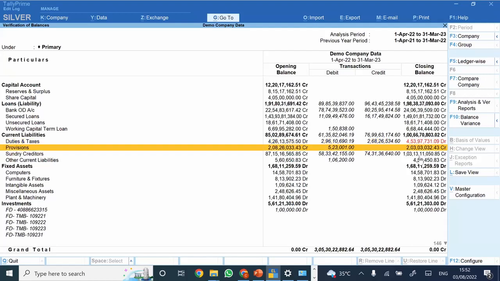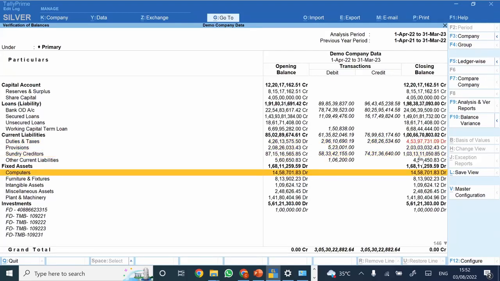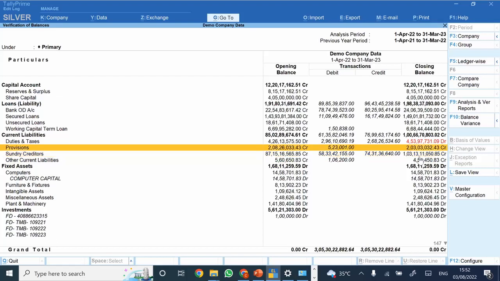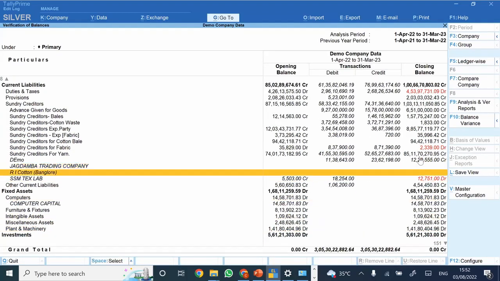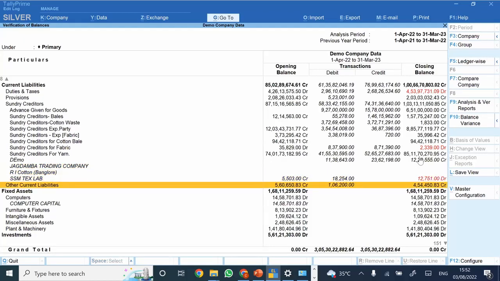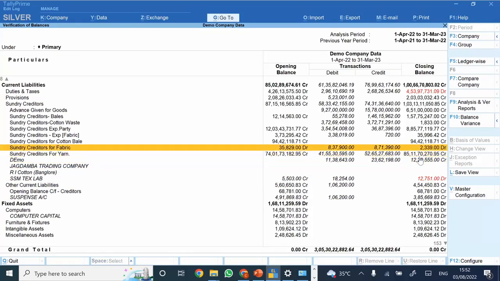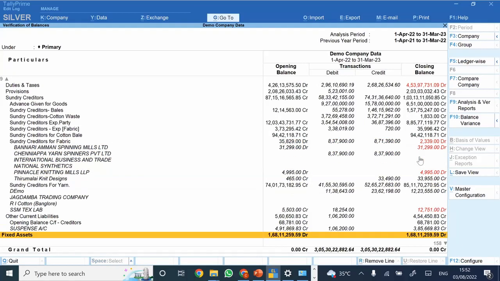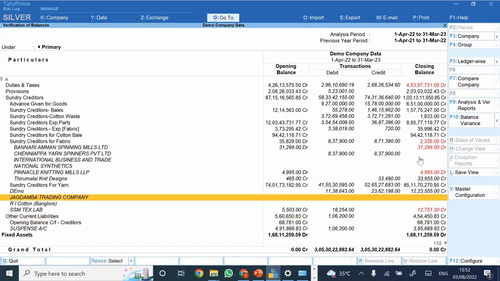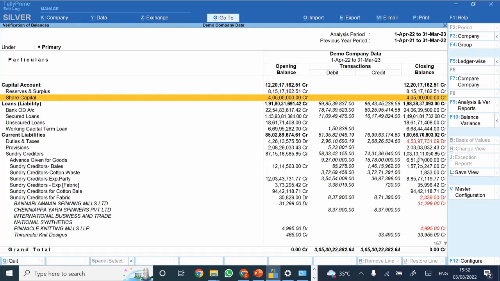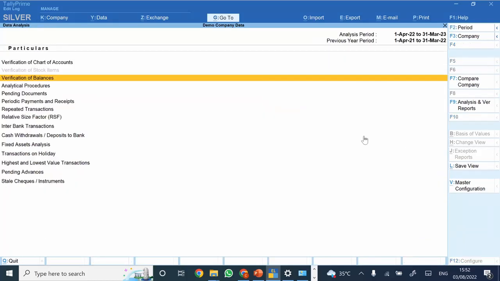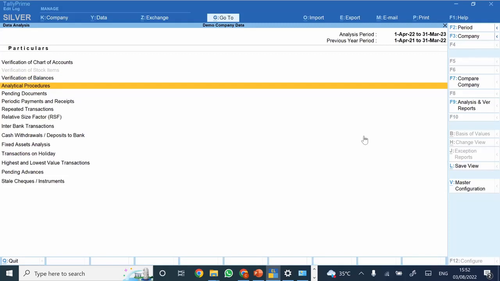All those things would be highlighted in the system by itself, and you could even have the detailed view of the same for all of the debtors and creditors. The list of all the debtors and creditors having negative balances would be available directly from the system. If you detail the same, entire party-wise balances would be available, showing which particular transactions have negative balances. So these are basically from the verification of balance perspective.